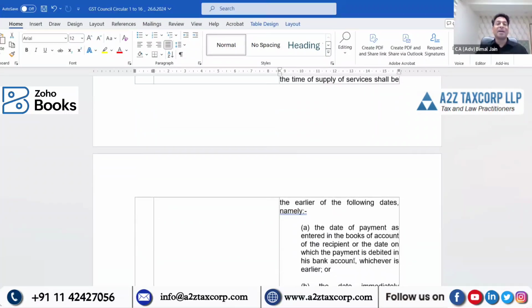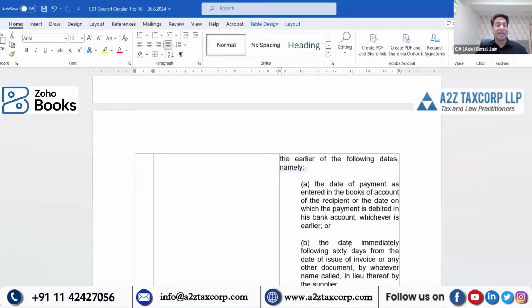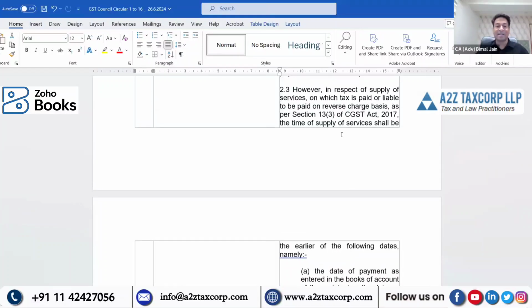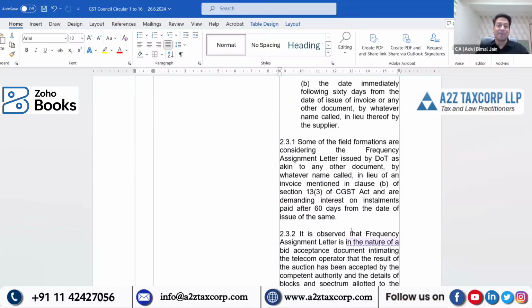It would be the earliest of the date of payment or the date following the end of 60 days from the date of issue of invoice. Here the reference is very, very interesting. For reverse charge time of supply, RCM liability, you have to bear in mind 13 subsection 3.